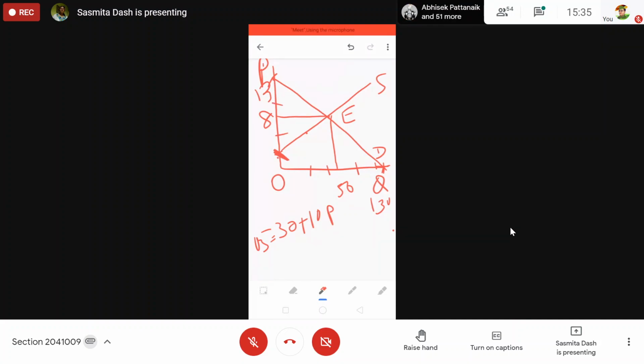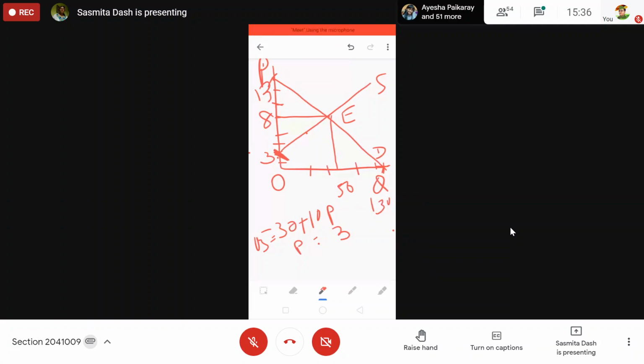Okay. So QS is equal to 0, so P will be 3. So this should start with 3. So you just put 2, 4, 6, 8, 10, 12, 13, like this. Take the values and just draw the diagram by taking the end points first, or take the graph, you can calculate. So P is equal to 3. Price is equal to 3, from where the supply curve will start.